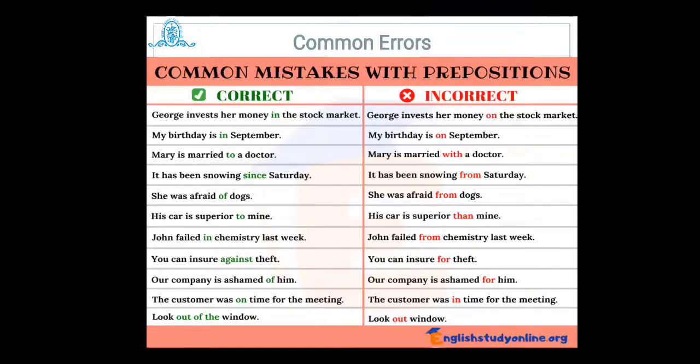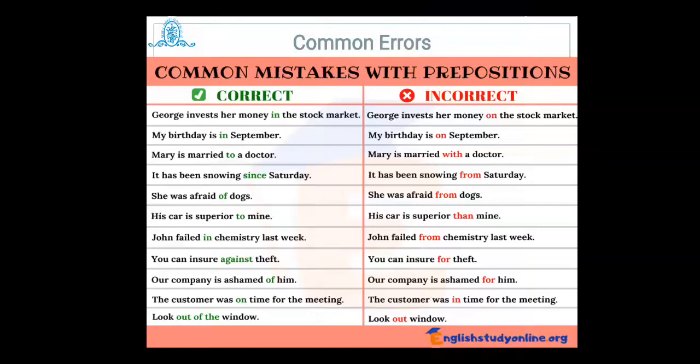Now we will go through some of the correct and incorrect usages of prepositions. Because of the impact of our regional languages, we are not able to use prepositions correctly, and sometimes we use them incorrectly, so we should be aware of it. Here the green color indicates correct usages and the cross indicates incorrect usages of prepositions.